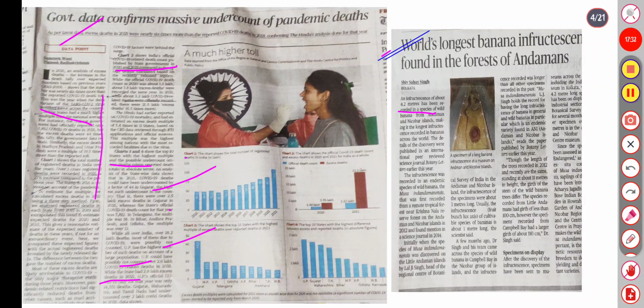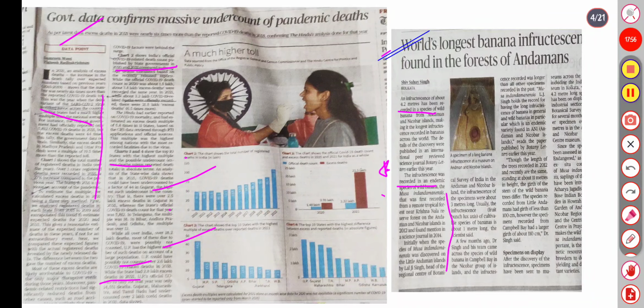So it's a species of wild banana, Musa indandamanensis, that was first recorded from the remote tropical forest near Krishna Nala Reserve Forest on Andaman Nicobar. So it can be important where it is situated. It is mentioned in a science journal in 2014, and initially when the species was discovered, Little Andaman Islands, Lalji Singh.